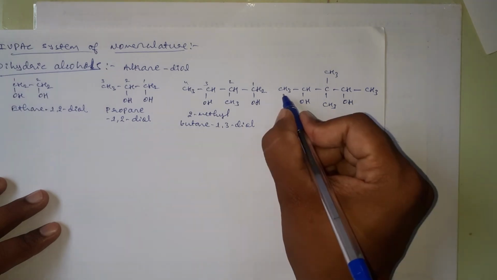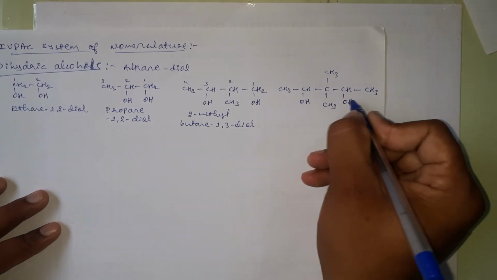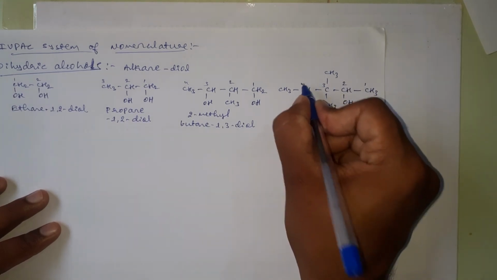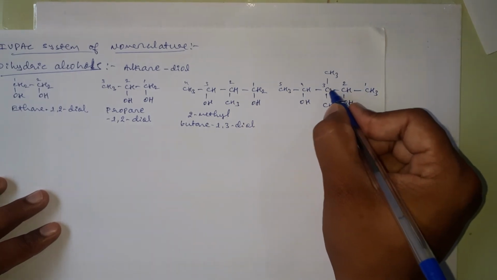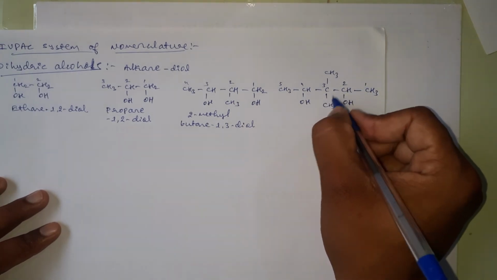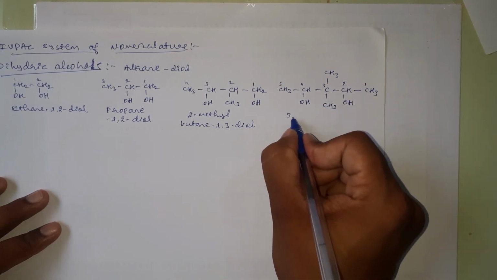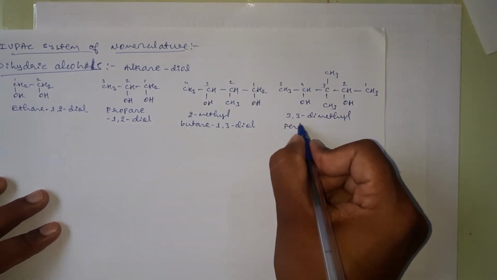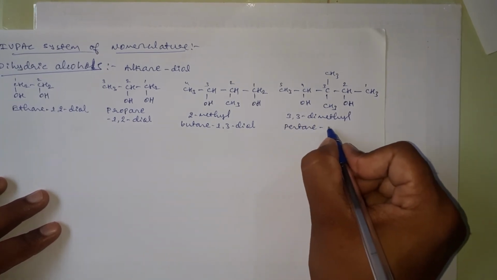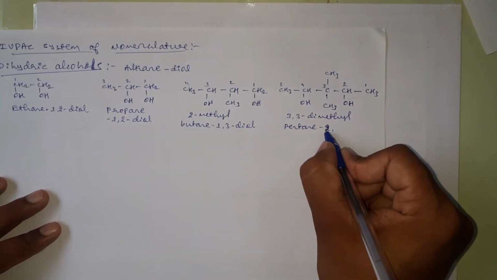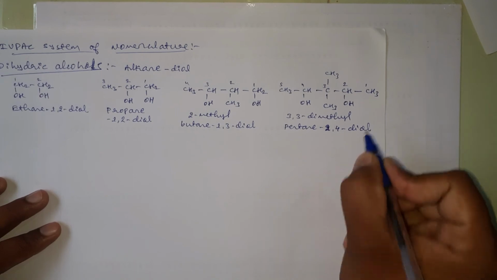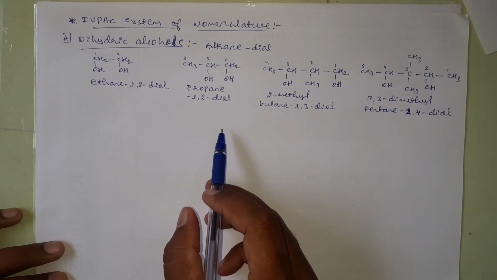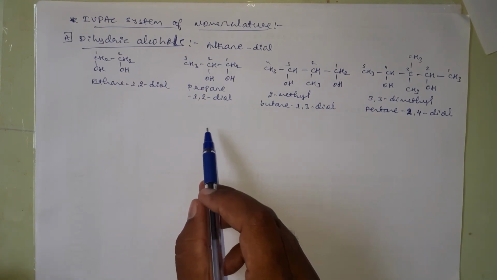Here I will write CH3, CH(OH), C(CH3)2, CH(CH3), OH, and here we will select this one as a parent chain because it is containing 2 OH groups. It becomes pentane, and after numbering we will get the third carbon which is substituted by 2 methyl groups. Therefore, it becomes 3,3-dimethylpentane-2,4-diol. Okay, dear students, this is all about the IUPAC system of nomenclature for dihydric alcohols.